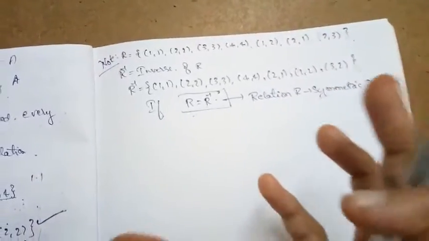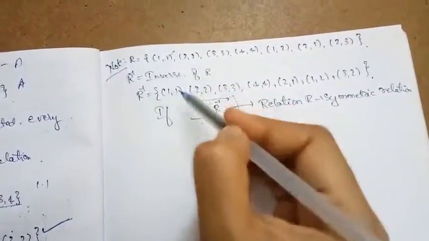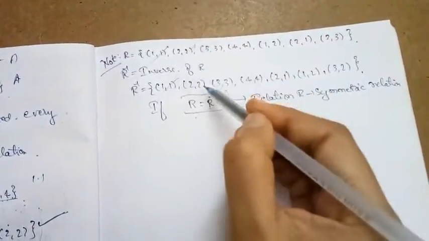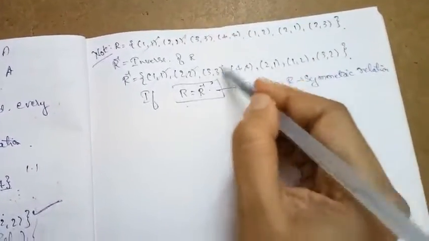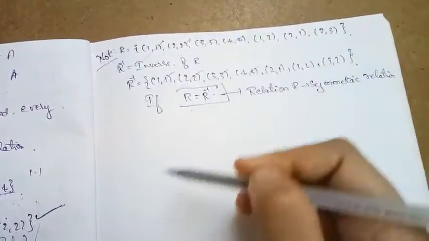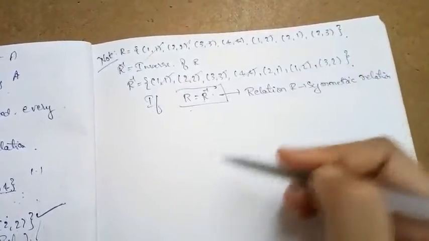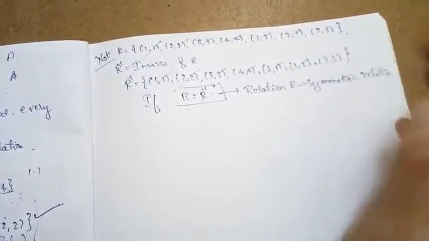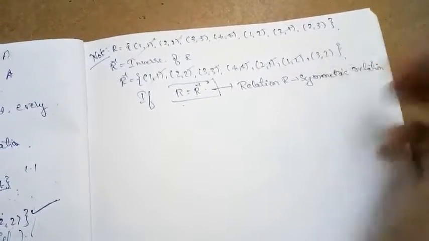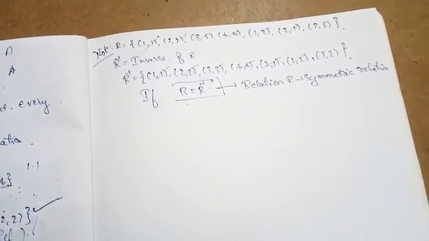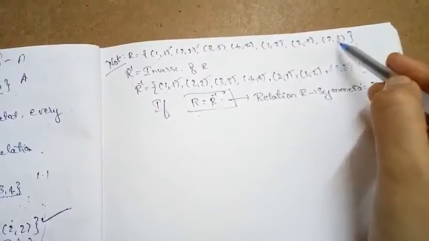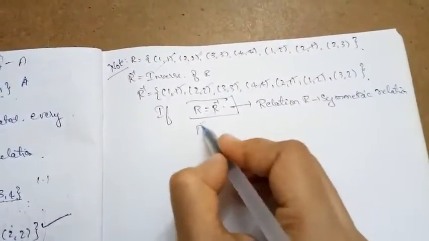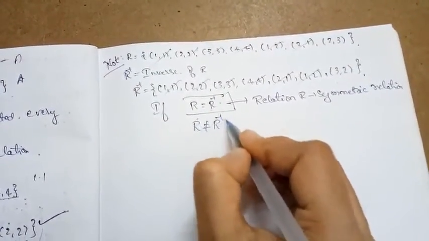Each ordered pair must be equal. So (1, 1) and (1, 1) are equal, (2, 2) and (2, 2), (3, 3) and (3, 3), (4, 4) and (4, 4). For (1, 2), (1, 2) is there. (2, 1), (2, 1) is there. (2, 3), (3, 2): we are saying two ordered pairs are equal means the corresponding first and second elements should be equal. So this is not equal here. So here R is not equal to R inverse.